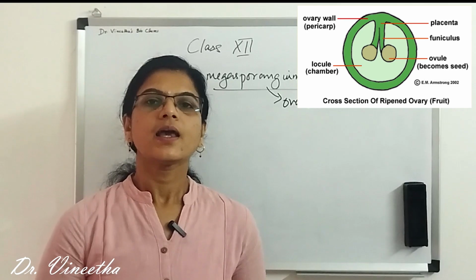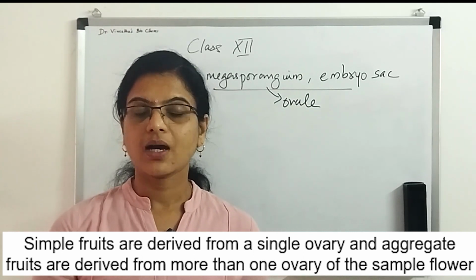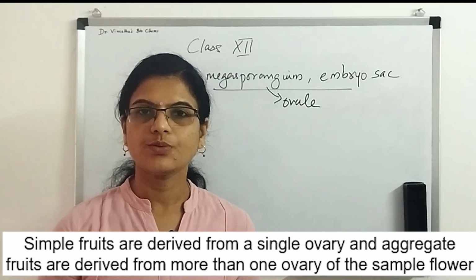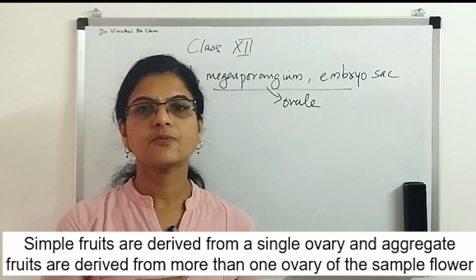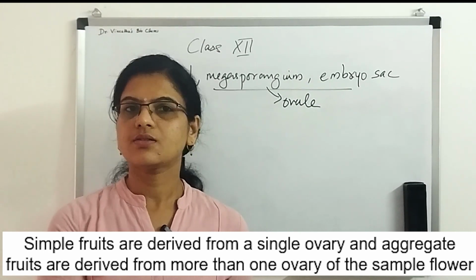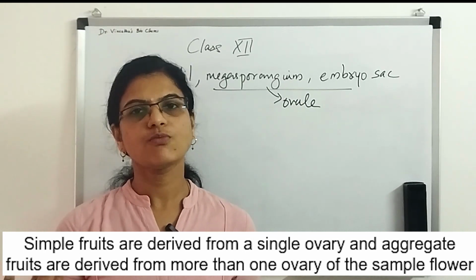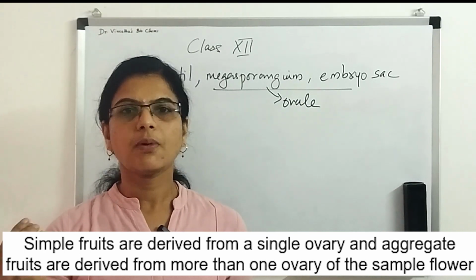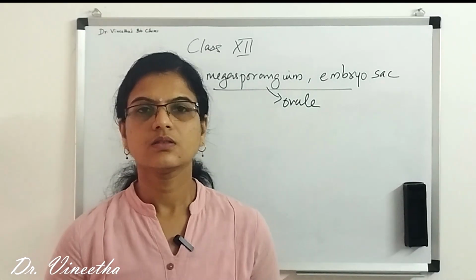There are plants which have one ovary, and there are some other plants which have more than one ovary. The plants which have one ovary, for example, are wheat, paddy, mango, etc. And there are plants which have more than one ovary, such as the papaya, orchids, watermelon, etc.